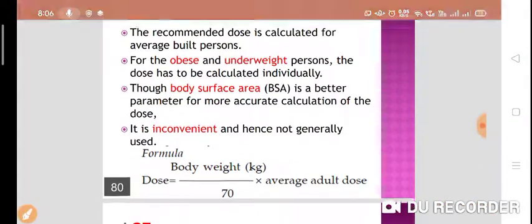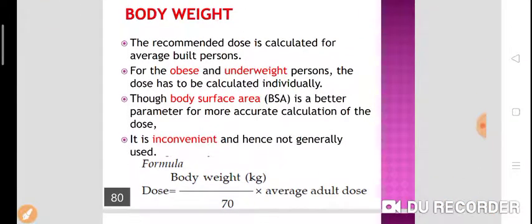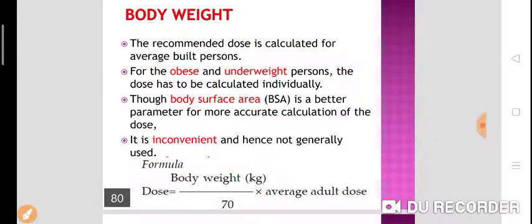So how will you calculate the dose of drug by using body weight? Dose of drug is equal to body weight in kgs into the average adult dose. What is the average adult dose? Then divided by 70.